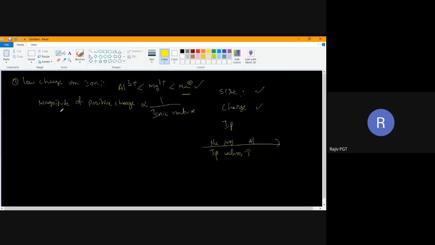So this is another point, magnitude of positive charge. If magnitude of positive charge is more, cation formation is difficult. Not easy.